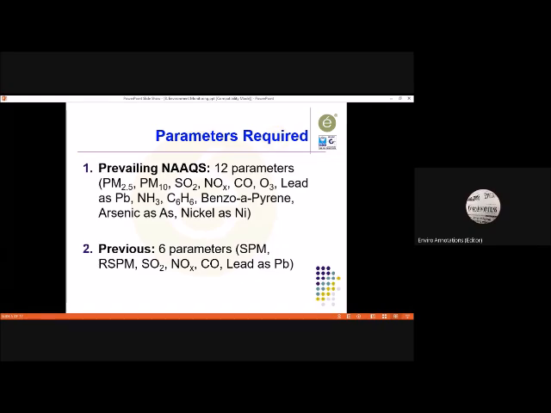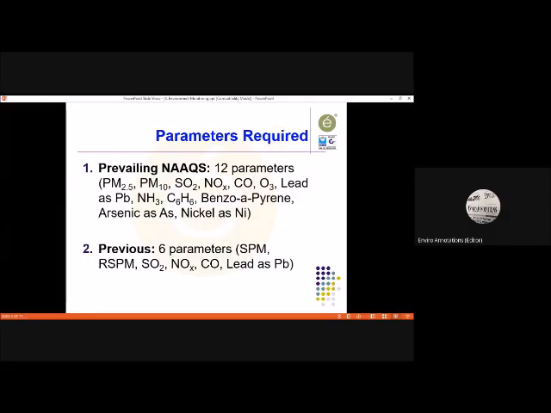Now, in case-specific situations, when I was working on a project of Steel Authority of India Limited in Bokaro, they had some additional requirements. One was hydrocarbon. Initially, when I went for the first time, it was hydrocarbon. Then subsequently it became hydrocarbon and non-methane hydrocarbon, both they asked. So it was total hydrocarbon and then non-methane hydrocarbon. This type of requirements come up.